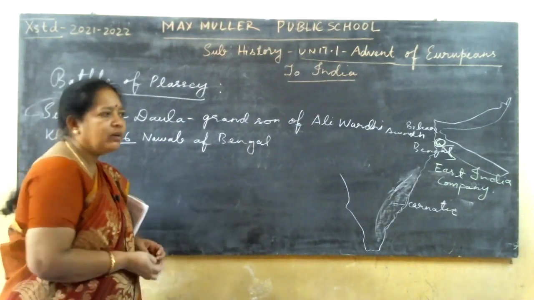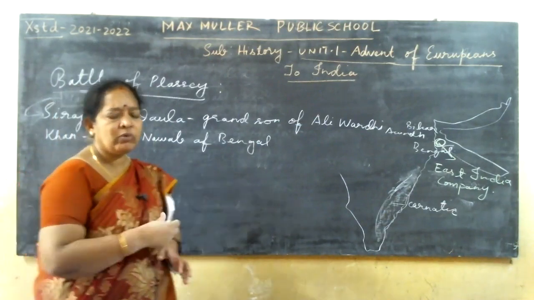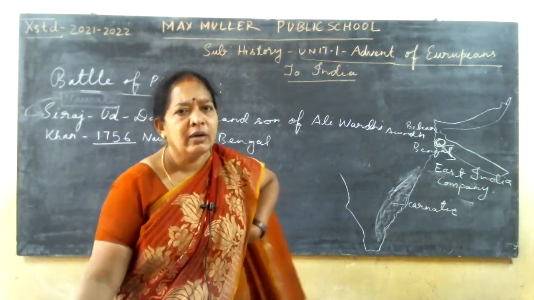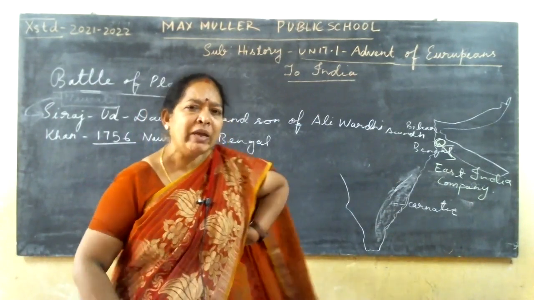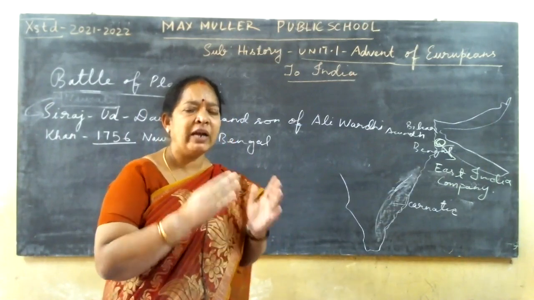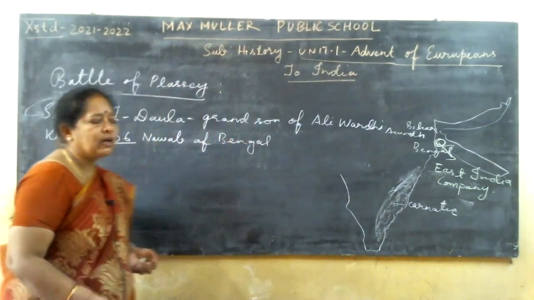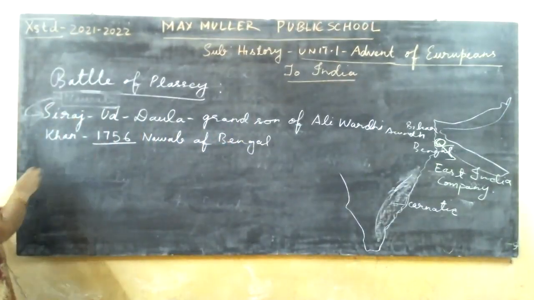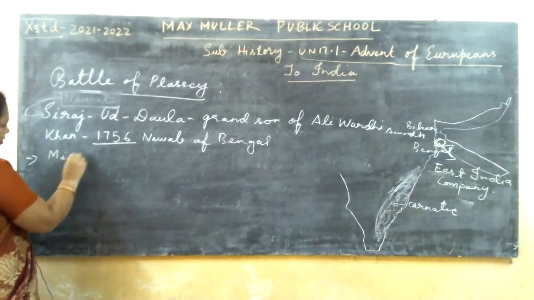Afterwards, what happened? When he came to know that they were misusing the dastaks and all, what happened? Because of three reasons, the Battle of Plassey took place. What were these three reasons? The first one was the misuse of dastaks.